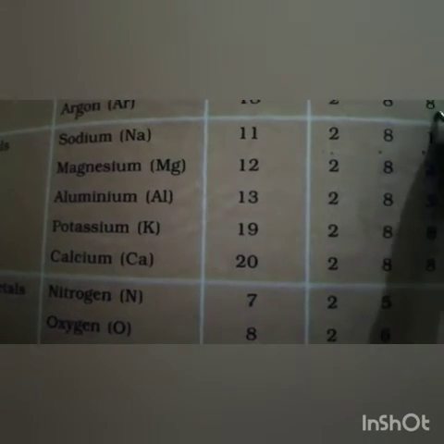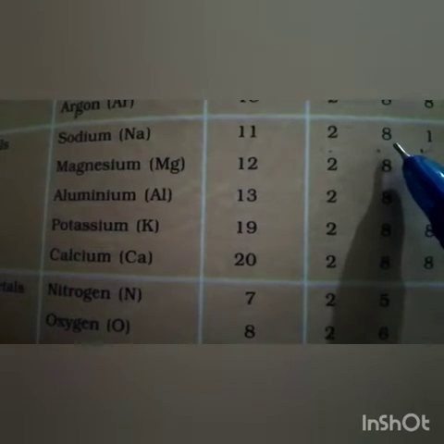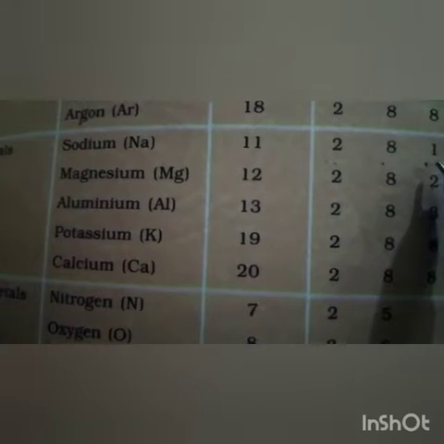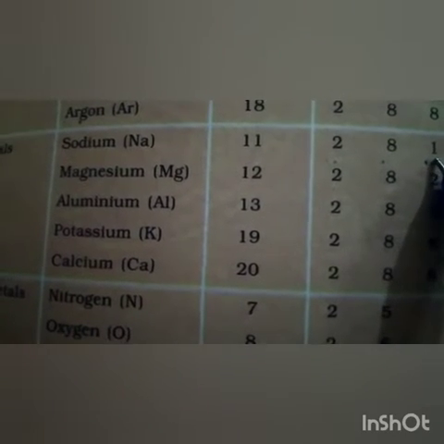But this atom is unstable because in the last shell there should be 8 electrons, but here there is 1 electron. There should be 8 electrons.